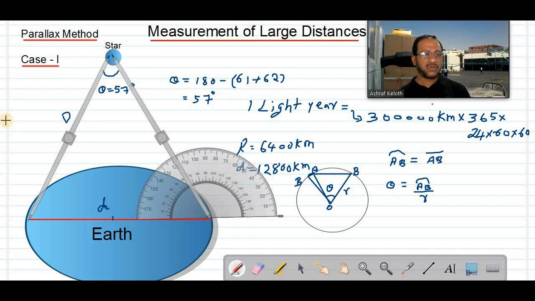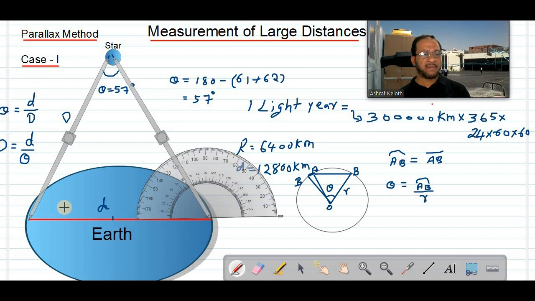So we can apply the equation: the angle theta is equal to arc by radius, or chord by radius. That chord is the diameter of the Earth, divided by the distance to the star. We need to find the distance to the star, that is capital D. If I take D to the other side, theta will come to the denominator, so capital D is equal to small d by theta.